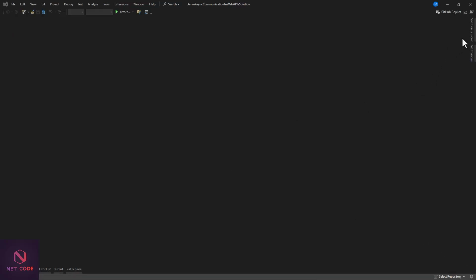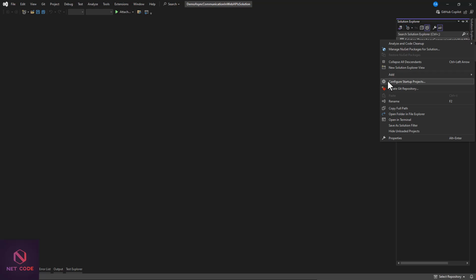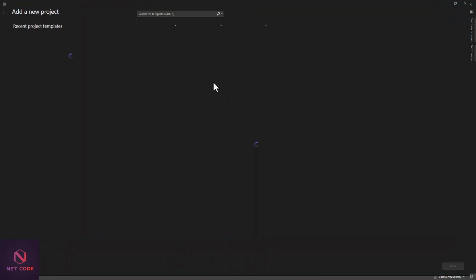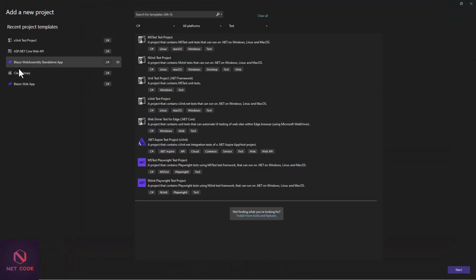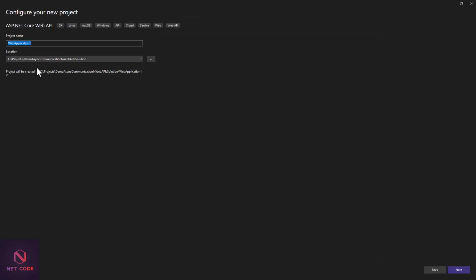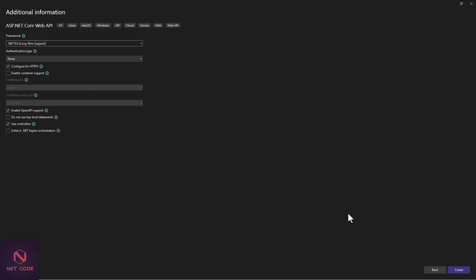So now that we have the solution created, we're going to add two projects, and also we're going to add one class library, which is going to be shared for the two APIs. Okay, so let's quickly do that. Right click on solution. We're going to add a new project in here, and here is going to be API. You see this? So here, there's going to be publisher. So publisher API. Let's create it.